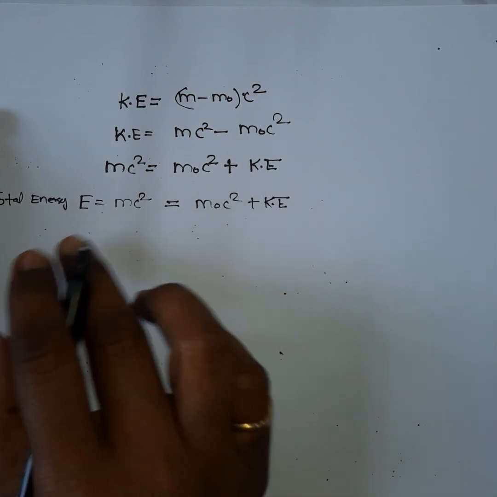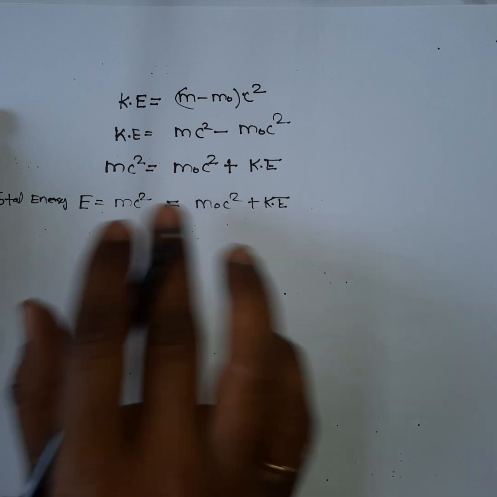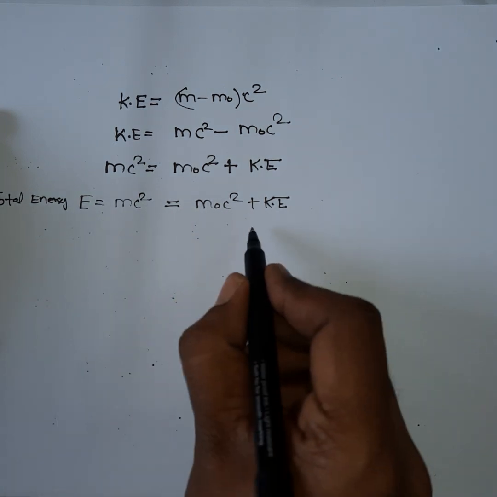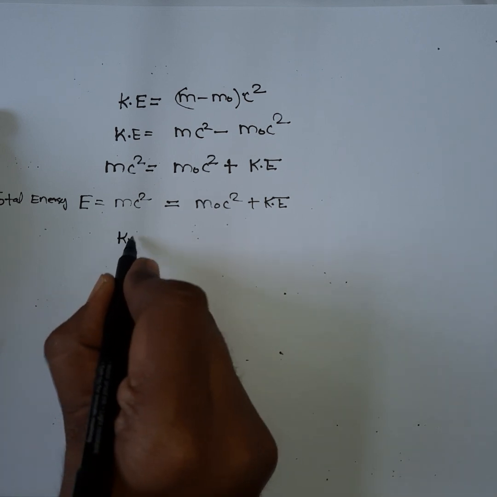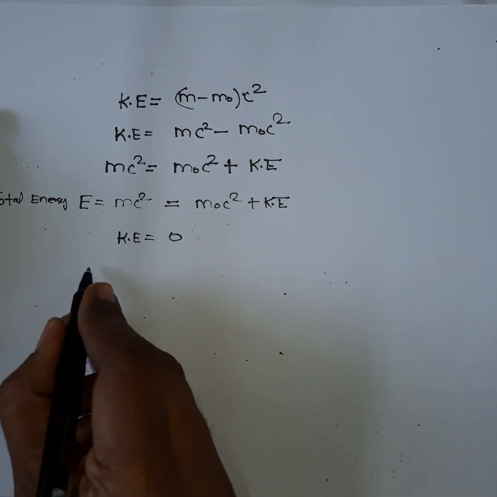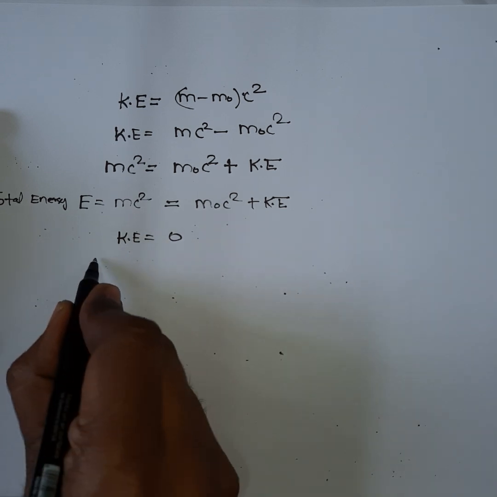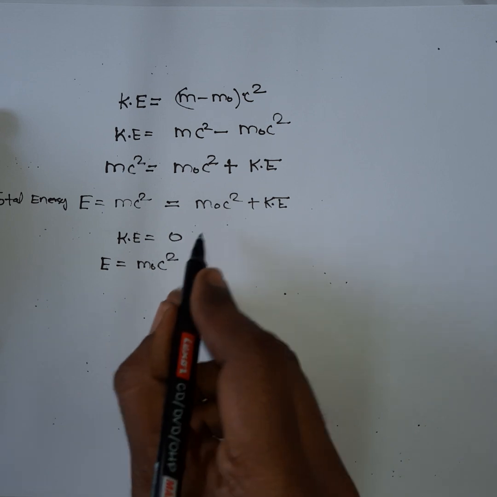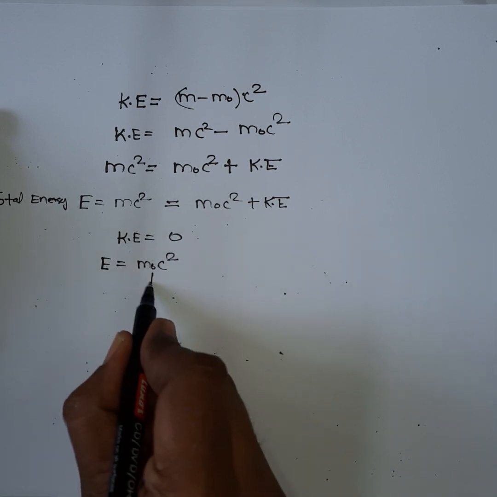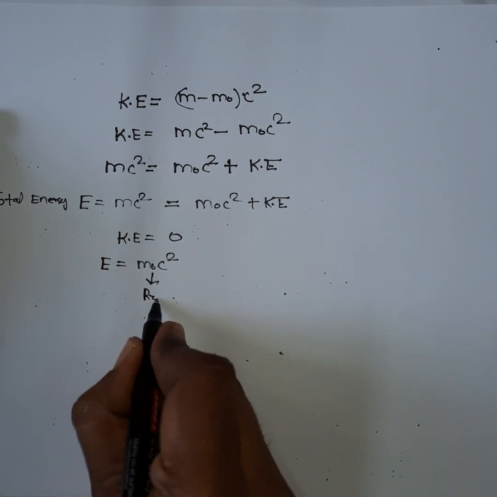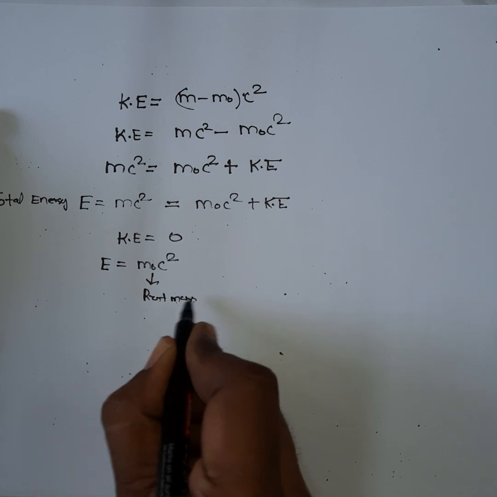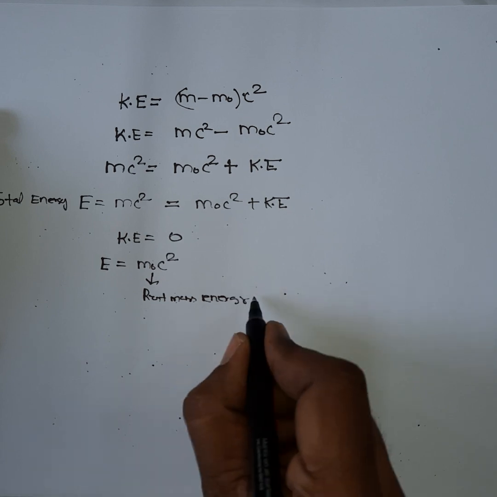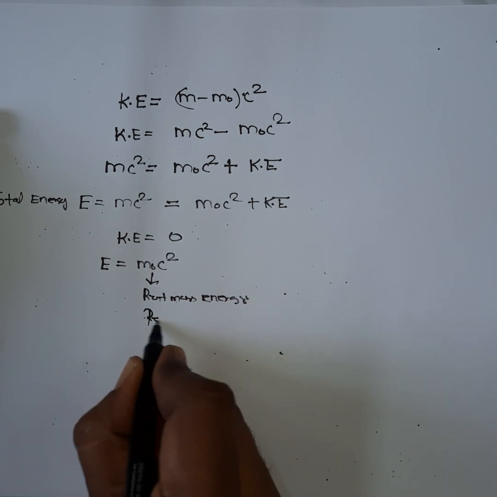How will you interpret this term? mc square is the total energy. When the kinetic energy is 0, the object will have E is equal to m naught c square. That's why it is called rest mass energy. Rest mass energy, or simply you can call it rest energy.